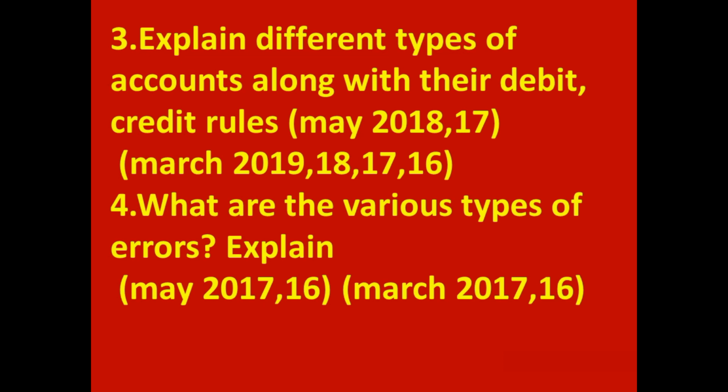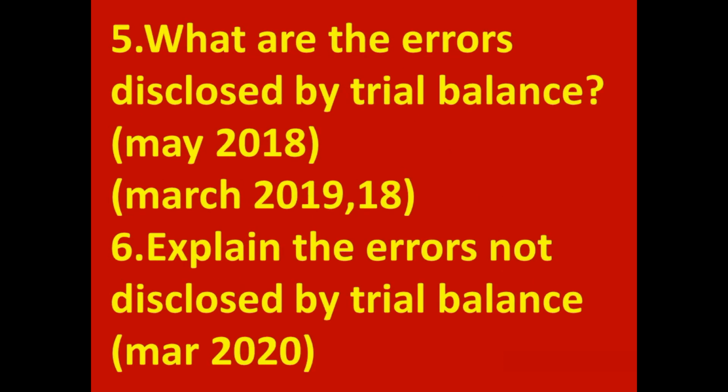Fourth question, what are the various types of errors? Explain. Fifth, what are the errors disclosed by trial balance? Sixth, explain the errors not disclosed by trial balance. With this, in fourth point, 5 marks important theory questions from accountancy topic is completed.